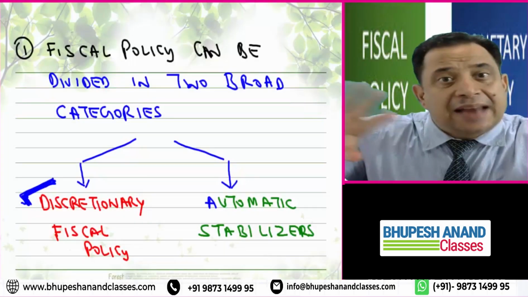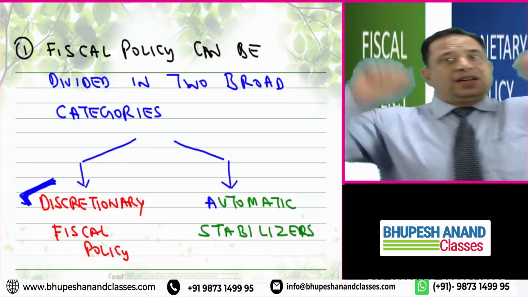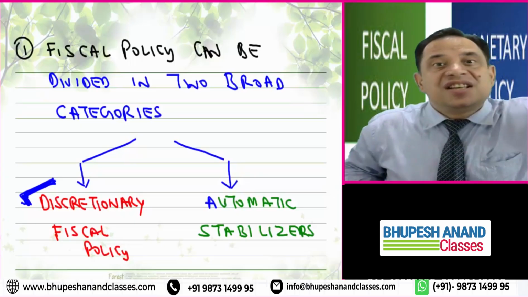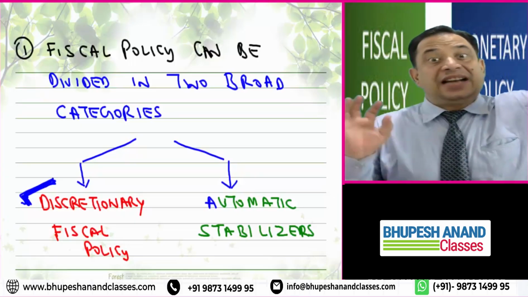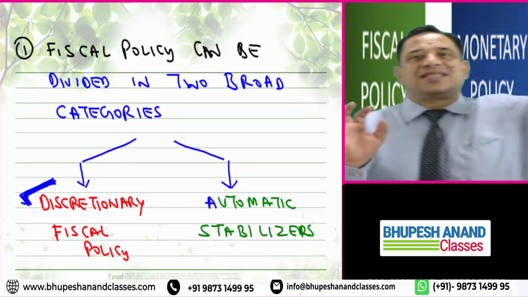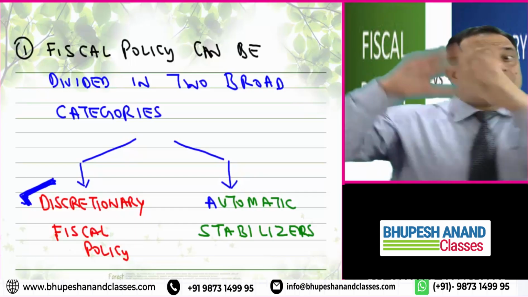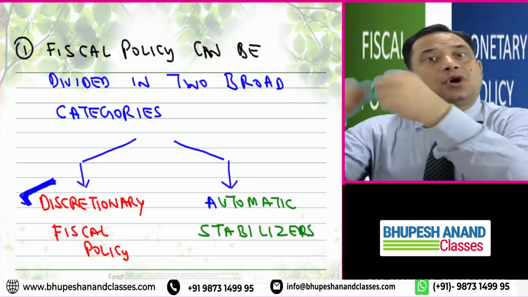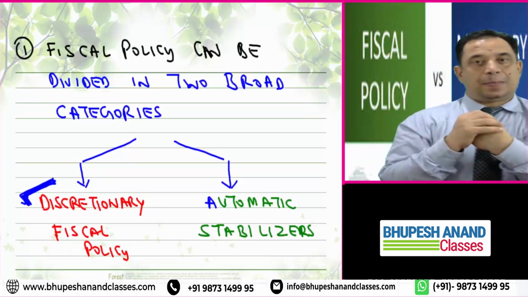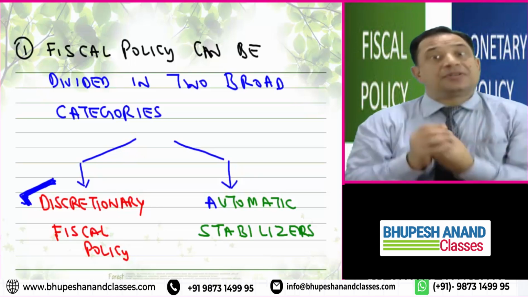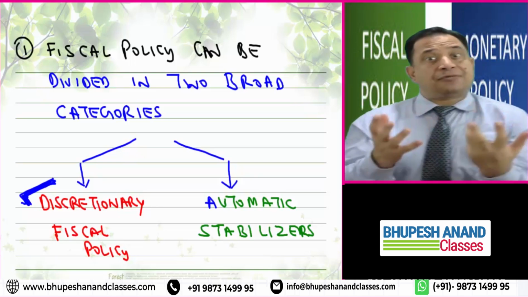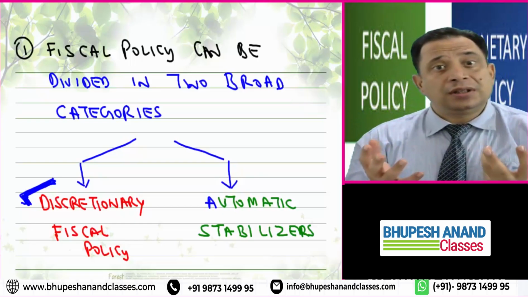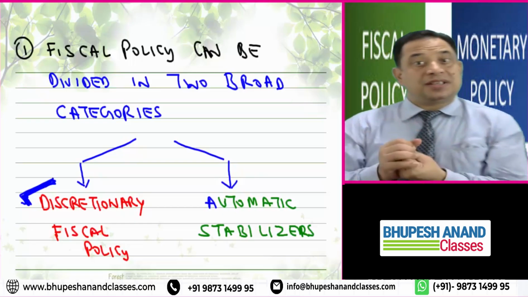Fiscal policy can be divided into two categories. One is discretionary fiscal policy and the second is automatic stabilizers. I discussed how the economy adjusts itself with the help of automatic stabilizers. But if we want to implement fiscal policy, we have to go for discretionary fiscal policy.